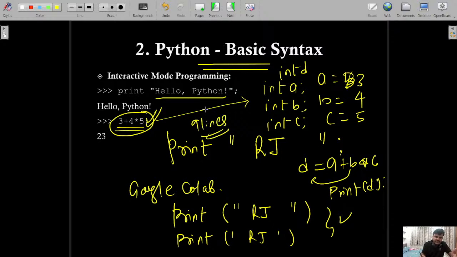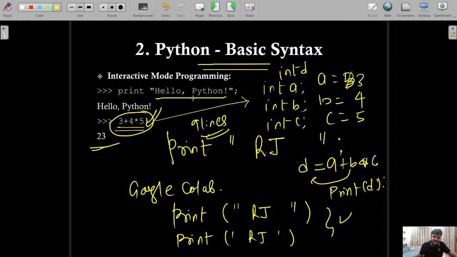So you can assume that if we are developing or designing a very large game like PUBG, thousands of lines of code we can save, right? So we can do a bigger task by writing a lesser number of lines of code here also. That is the easiness to learn, right?